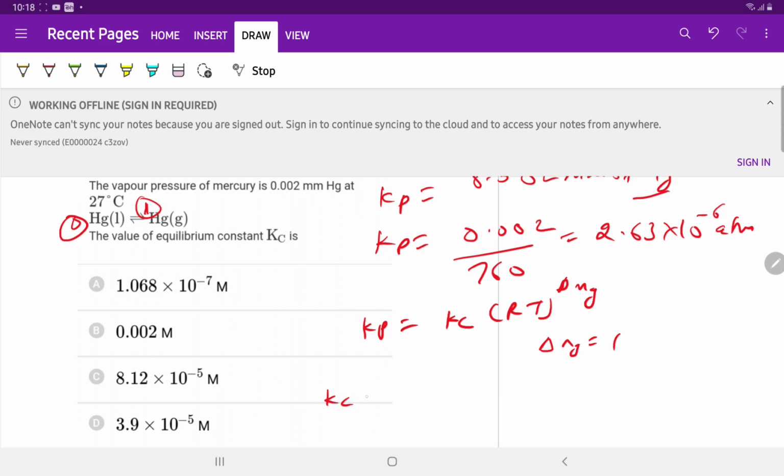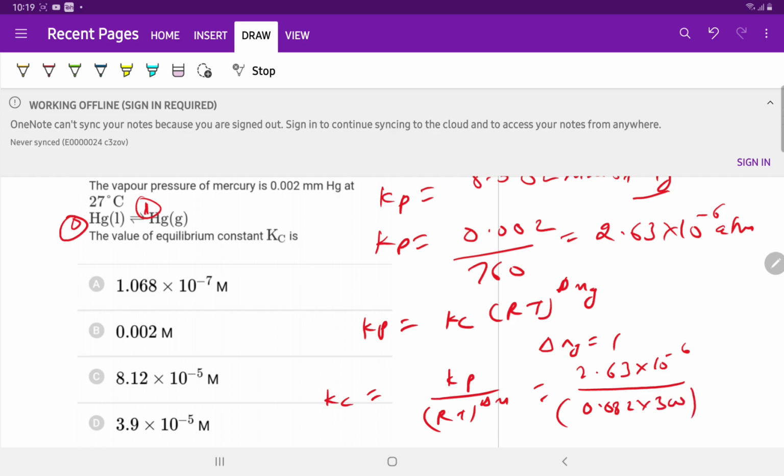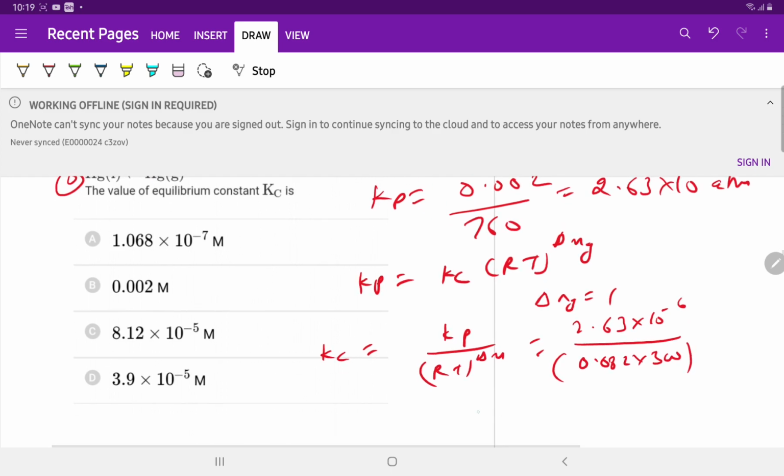So Kc is equal to Kp by (RT) raised to delta n of gas. Kp is 2.63 into 10 to the power minus 6, R is 0.082 and temperature is 27 degrees Celsius, so we put 300 Kelvin. The solution of this expression is 1.06 into 10 raised to the power minus 7, option A.